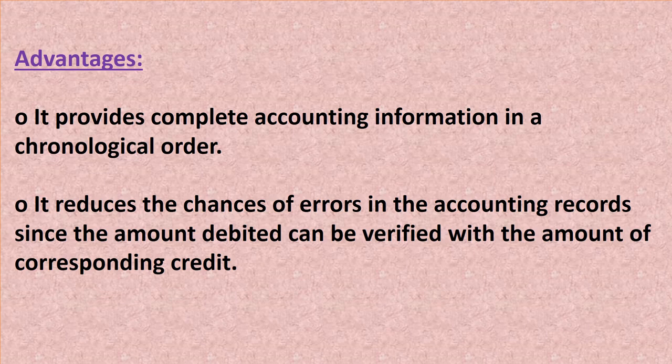Because the amounts to be debited and credited are written simultaneously, the possibility of committing an error is reduced. One transaction affects two accounts, one debited and another credited.